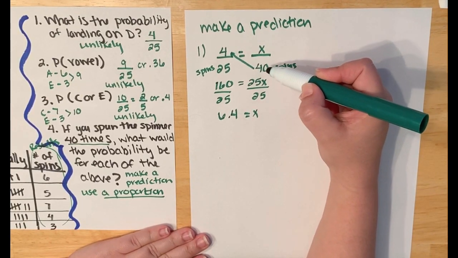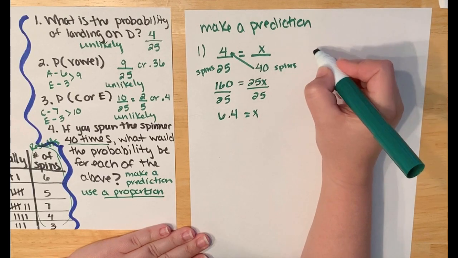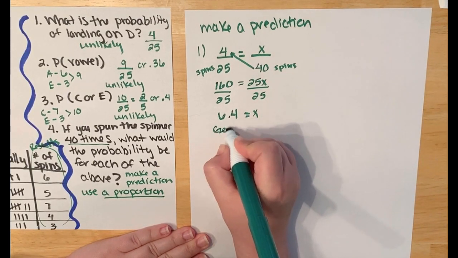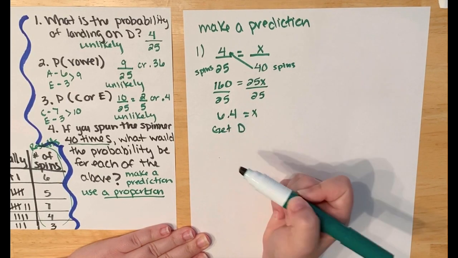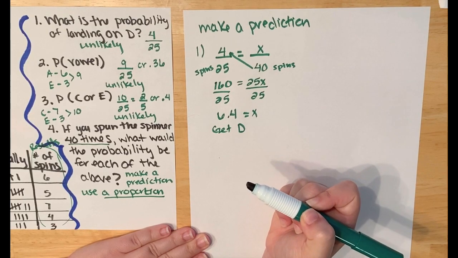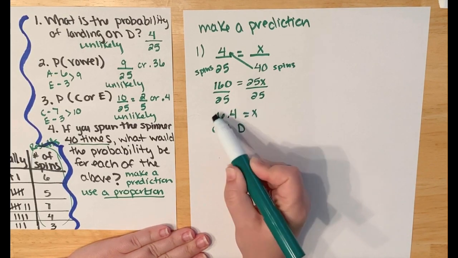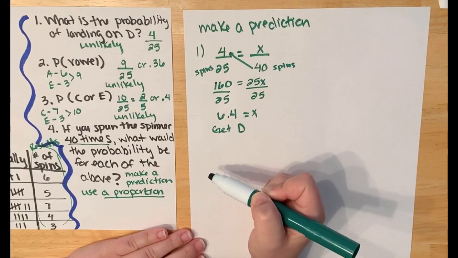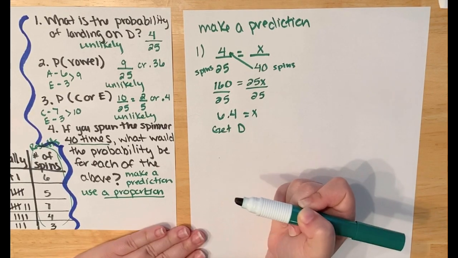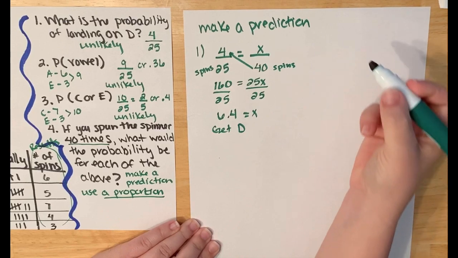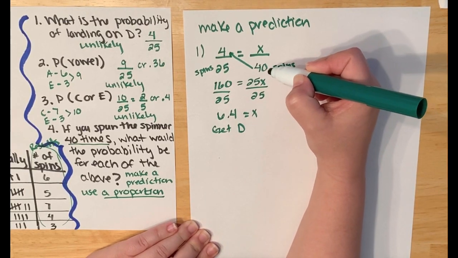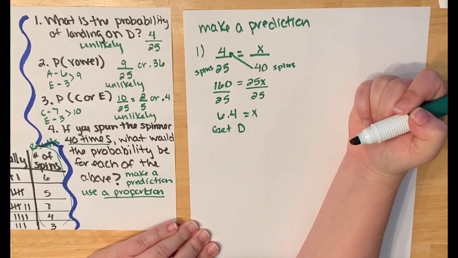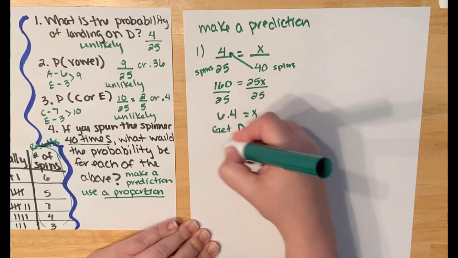If I spin the spinner 40 times, I would expect to get D anywhere between 6 and 7 times, because it's not possible to get 0.4 of a letter. I'd probably round it down to 6 just because it's closer for rounding purposes. But it gives you an idea of what you might get. And then you could test it by actually spinning it 40 times and see what happens. It might happen, it might not. It's all based on experiment and chance. But that's a good estimate.